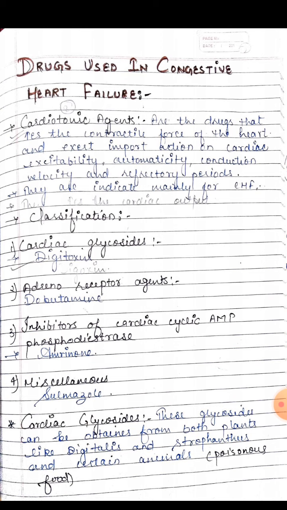The drugs used include diuretics, vasodilators, and cardiac glycosides.